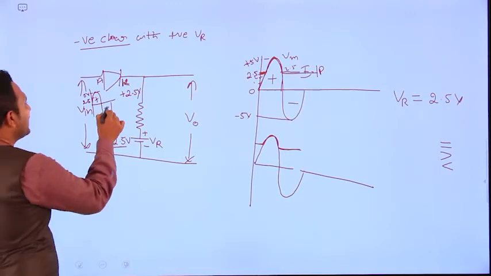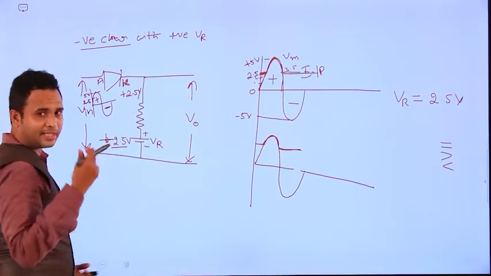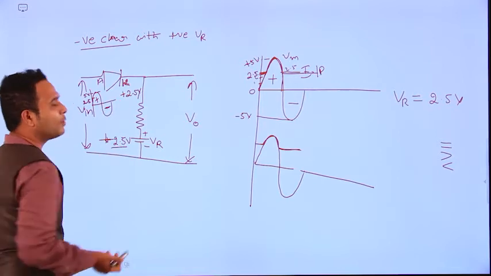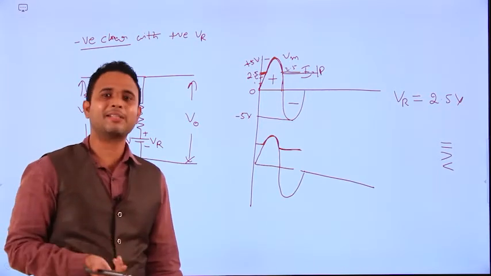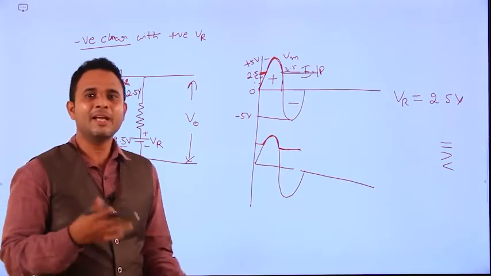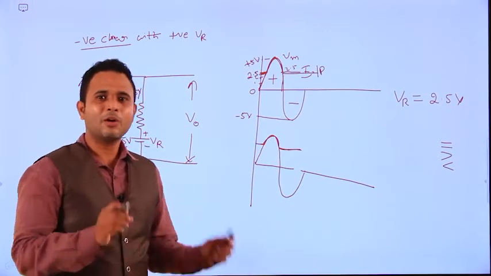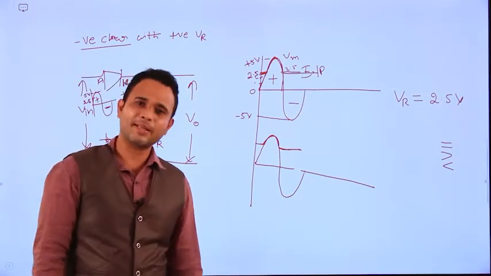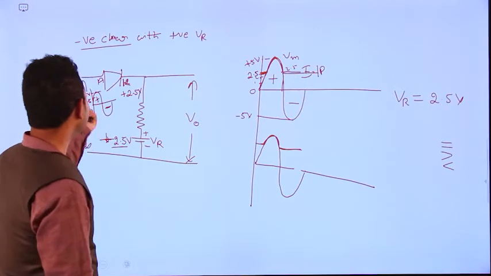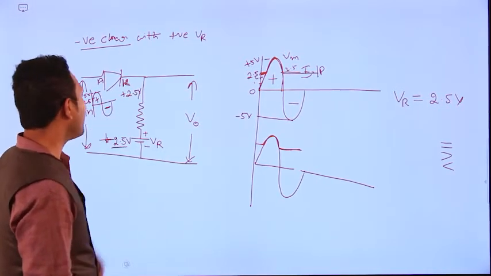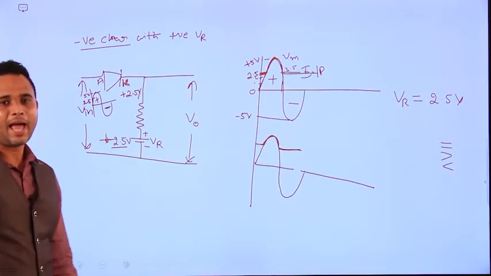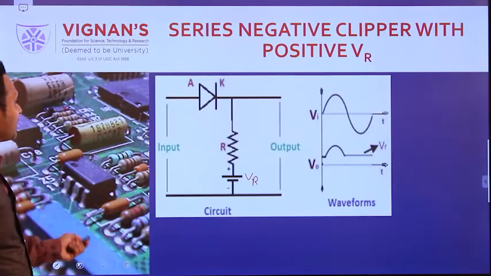So coming to the negative peak, right? Generally the negative is connected to the anode, so the diode is in which bias? Negative connected to the anode means the diode is in reverse bias only. So the whole negative peak is suppressed like that. So this negative clipper with the positive reference voltage will act, right? This is the basic operation, right?